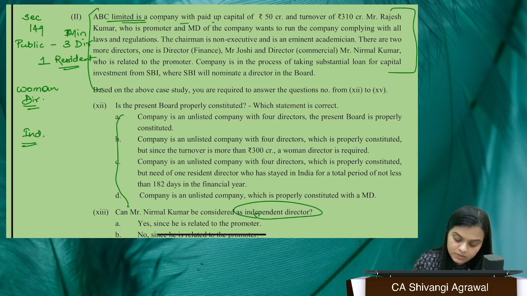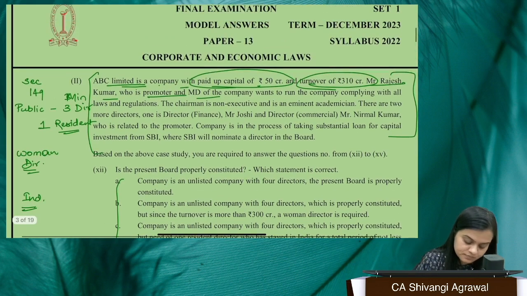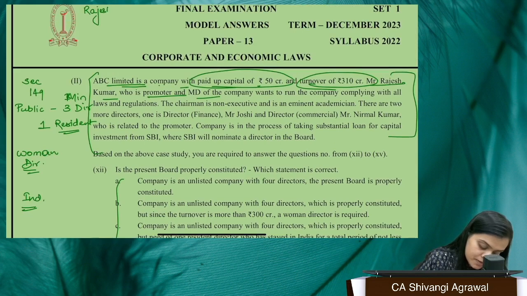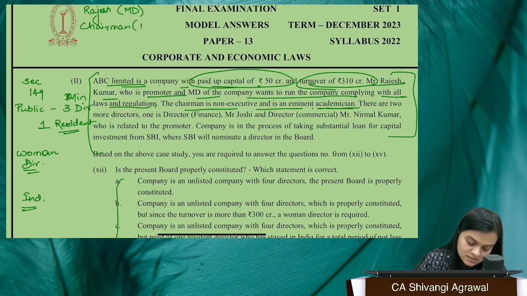ABC Limited is a company with paid up capital of 50 CR and turnover of 300 CR. For all those who remember the limit, you will be able to identify that you need this. Okay. Mr. Rajesh Kumar, who is promoter and MD. So we have Rajesh, who is the MD, so director number 1. Wants to run the company complying with all the rules and regulations. Chairman is a non-executive and is an eminent academician. So we also have a chairman, and the chairman is non-executive director. There are 2 more directors.